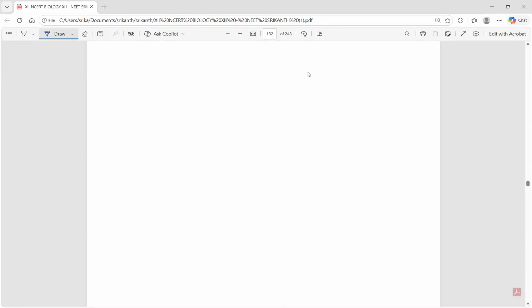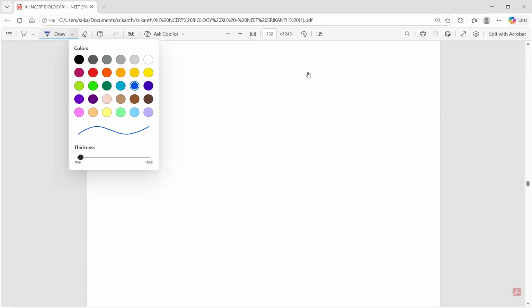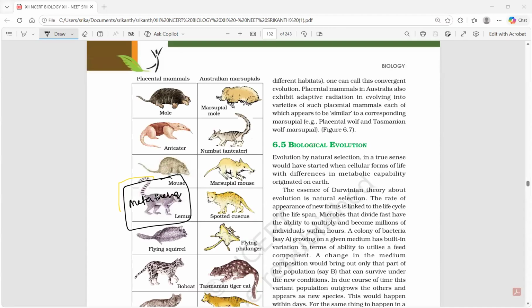As I said to you, wait a minute. Small problem came. Okay, let me take black. As I said to you, metatherian mammals and eutherian mammals.